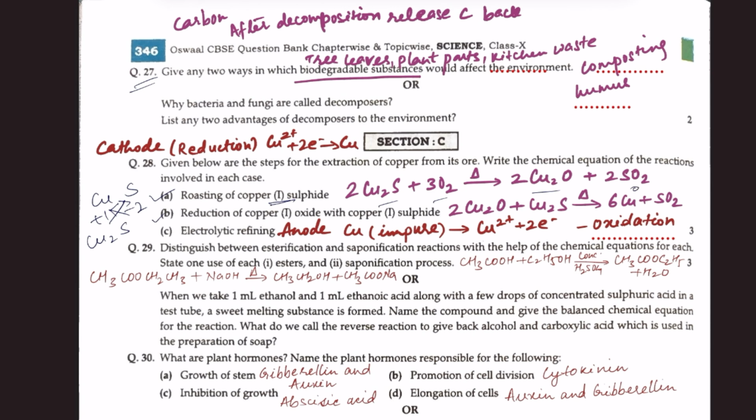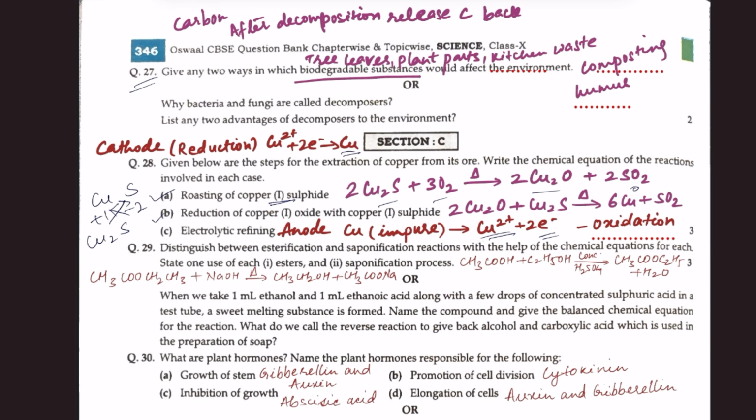Next, electrolytic refining. In electrolytic refining, impure copper is made the anode, pure copper is made the cathode. Electrolyte solution contains copper ions. Now at the anode, copper undergoes oxidation, that is it changes to Cu2+ ion giving 2 electrons. And at the cathode, Cu2+ ions undergo reduction, that is Cu2+ ions accept electrons and get deposited as copper atoms. So slowly all the copper from the anode goes and deposits at the cathode. So at the cathode, pure copper is obtained.